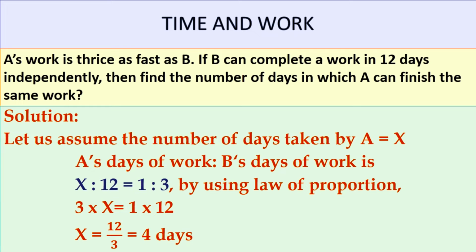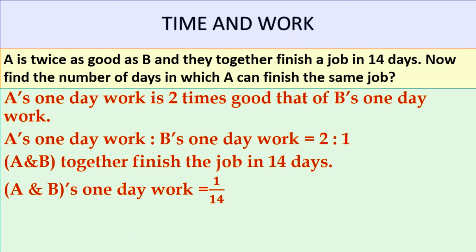So by using the law of proportion, the product of extremes is equal to the product of means. Here extremes are x and 3 and means are 12 and 1. So 3 into x equal to 1 into 12, which means x is equal to 12 by 3, that is 4 days. Let's see another example.